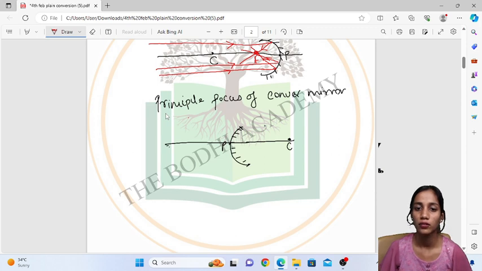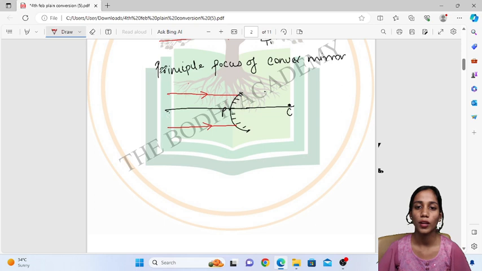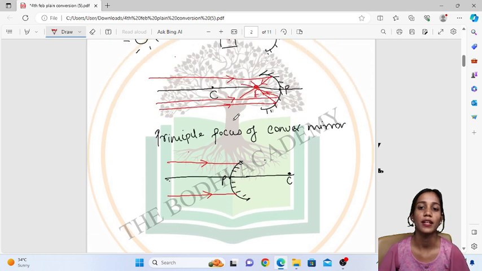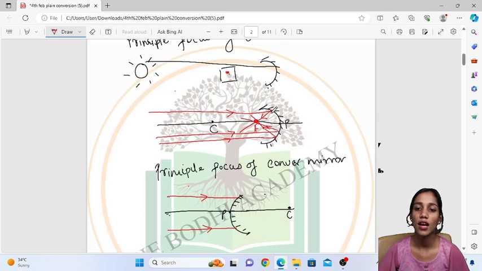Now the ray of light coming from the object falls on the mirror, so we give this arrow for this ray of light. After falling on this mirror, reflection is happening. In the concave mirror, after reflection they were converging and coming together.